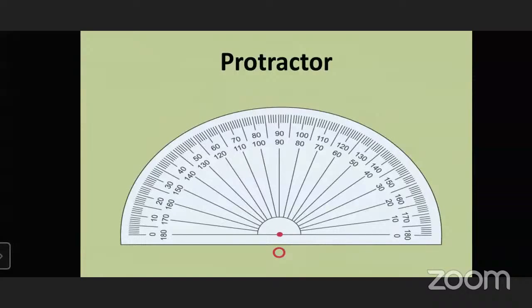It is used to measure an angle. It has 180 points or 180 angles. From left side to right side, we get 0 to 180 measurement, and from right side to left side also, the measurement is 0 to 180 degree. We can measure angles. Usually we measure angles by this protractor.